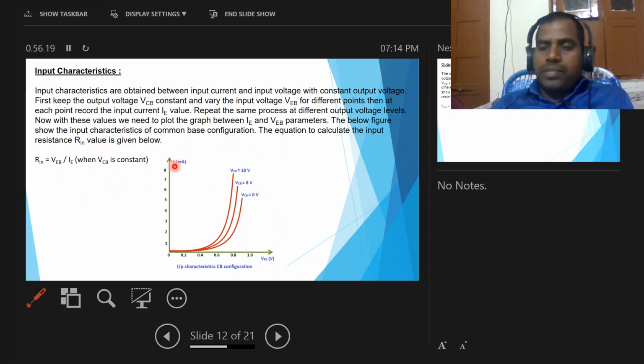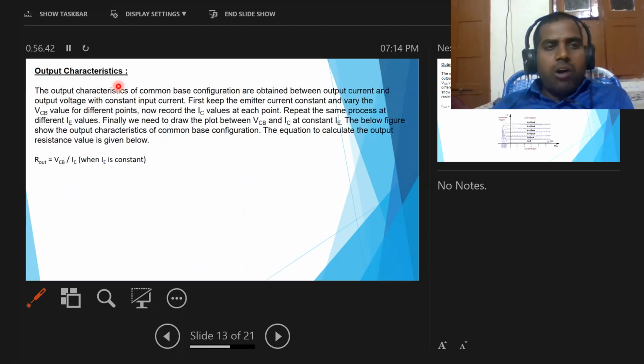Input resistance of the common base configuration is calculated by Rin equal to VEB by IE, where VEB is the input voltage and IE is the input current. This ratio gives the input resistance for common base configuration. Okay, this is the input characteristics.